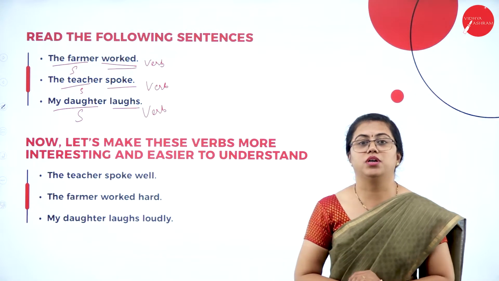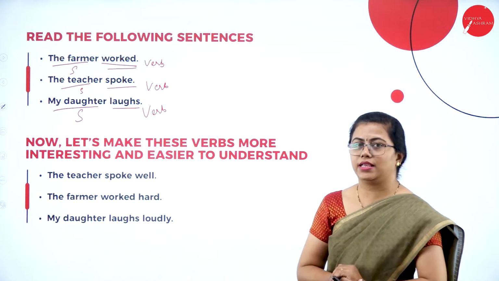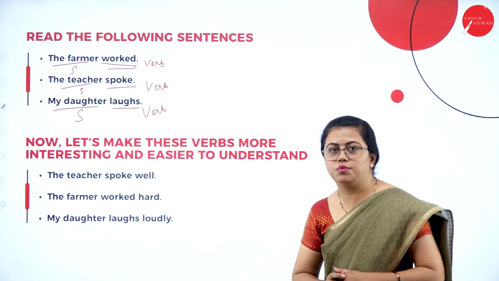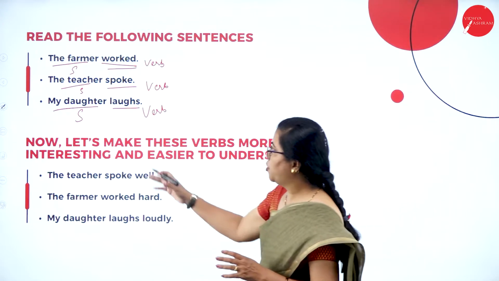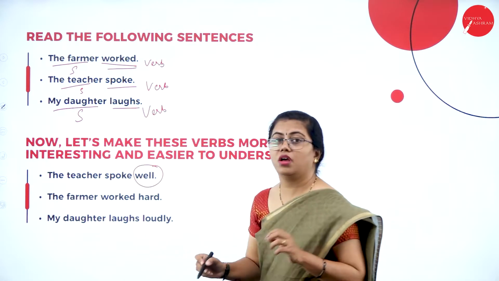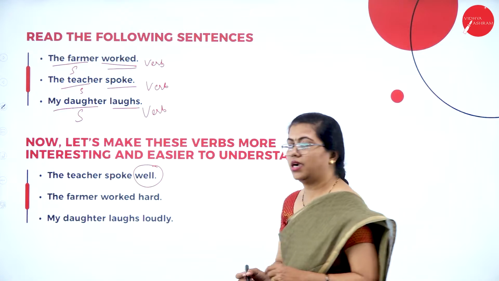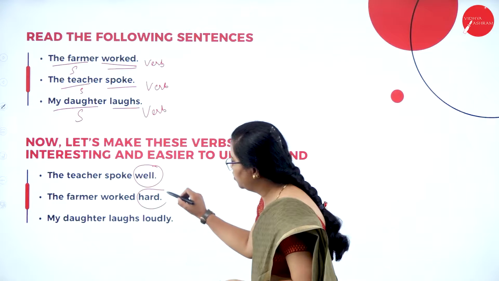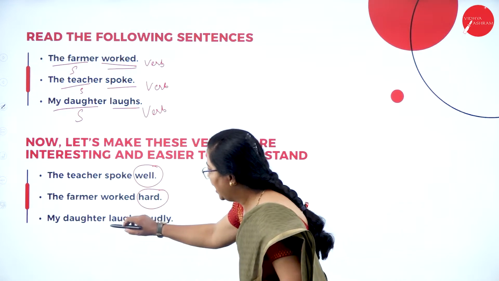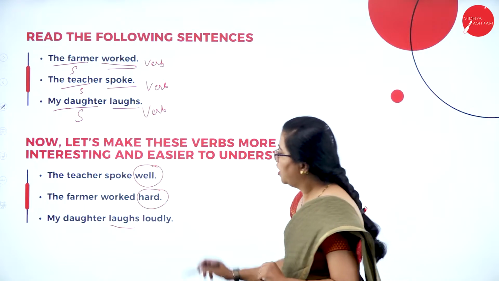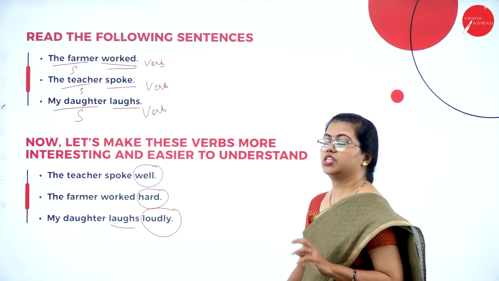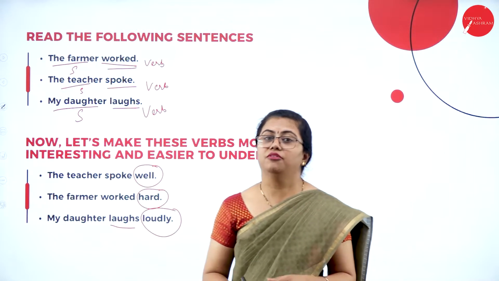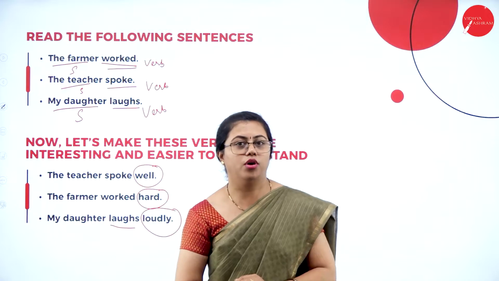Let us make these verbs a little interesting now by adding a little extra details to the verbs. So there are a few words that describe the verbs here. The teacher spoke is the sentence we saw. How did she speak? Well. The farmer worked hard. So how did he work? He worked hard. My daughter laughs. Laughs is the verb we saw. And how did she laugh? She laughed loudly. So by using these words, that is well, hard, loudly, we are making the verb, that is the action word, a little more interesting.